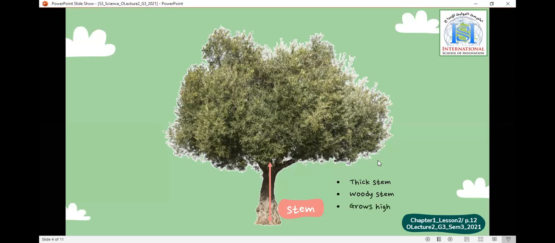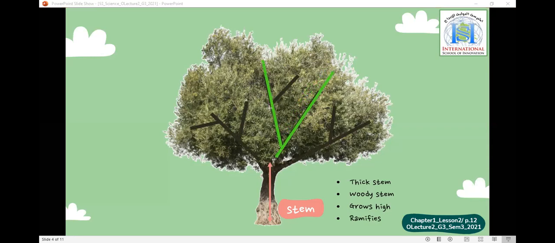It grows high, and it also ramifies. What does ramifies mean? It makes branches. Look at these, these are the branches of the tree.